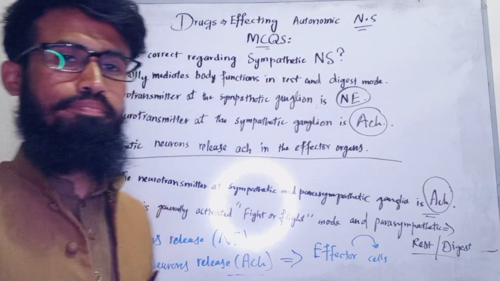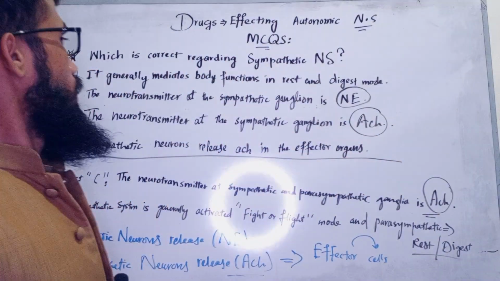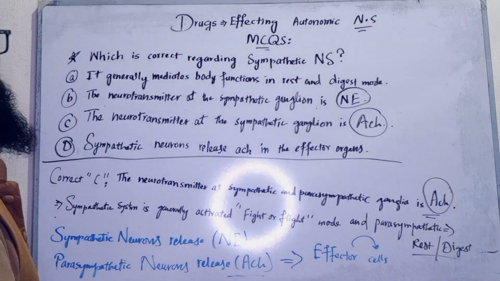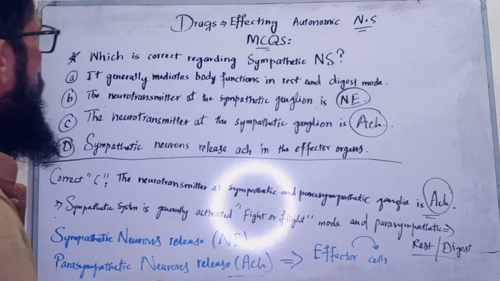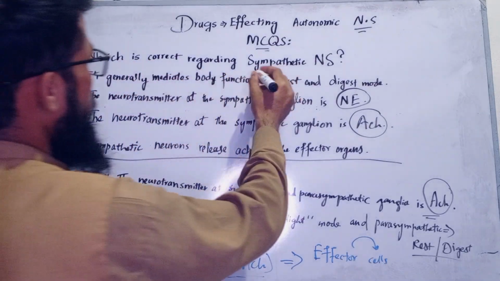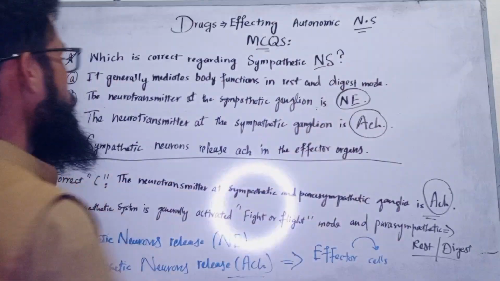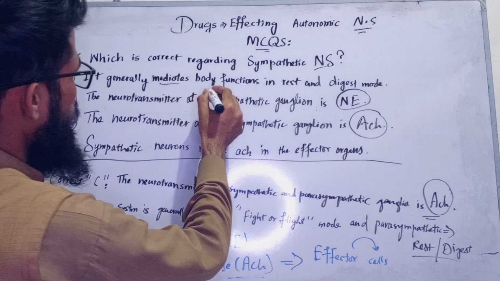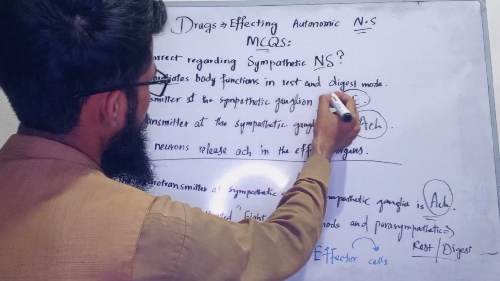Let's discuss MCQs. MCQ or question, which is correct regarding sympathetic nervous system. A. It generally mediates or activates body functions in rest and digest mood.